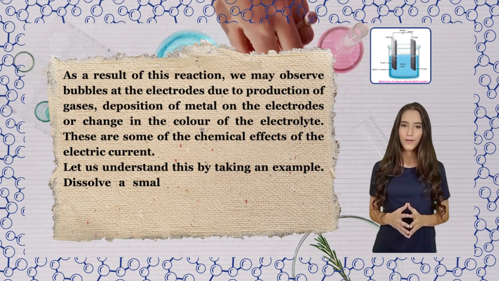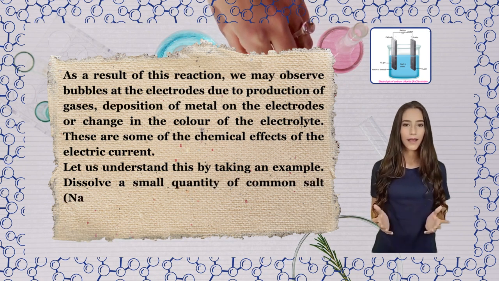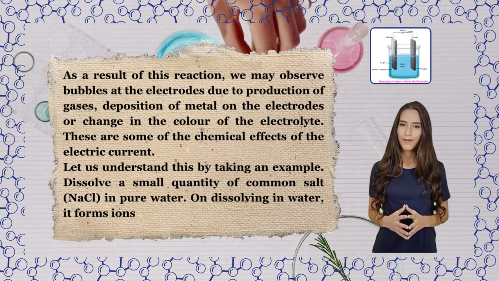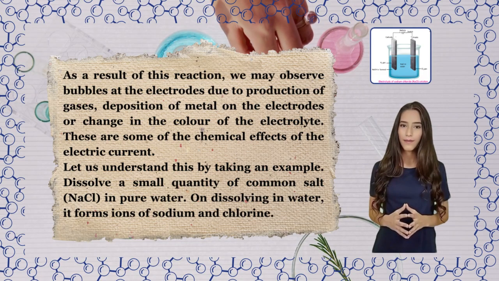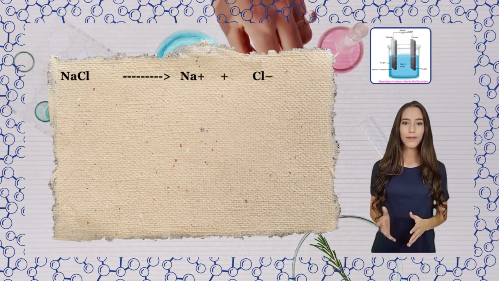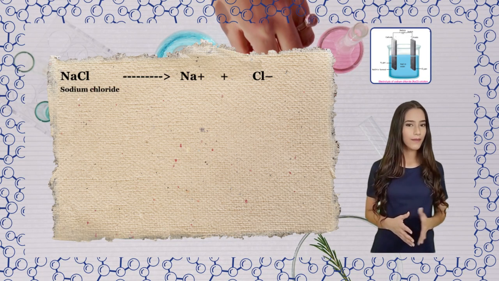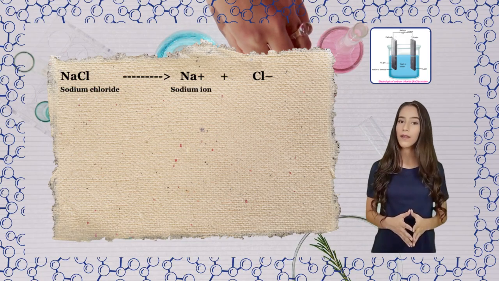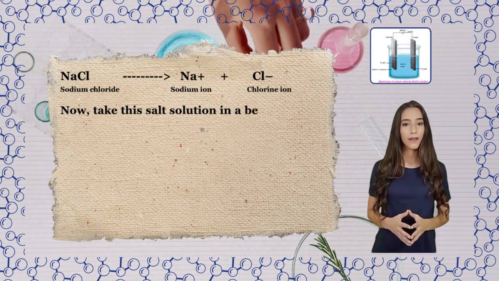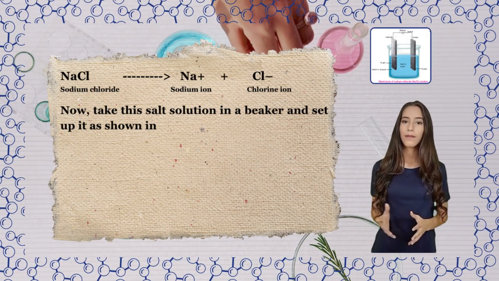Dissolve a small quantity of common salt, NaCl, in pure water. On dissolving in water, it forms ions of sodium and chlorine. NaCl gives Na+ and Cl−. Now, take this salt solution in a beaker and set it up as shown in the given figure and allow the electric current to flow into the circuit.